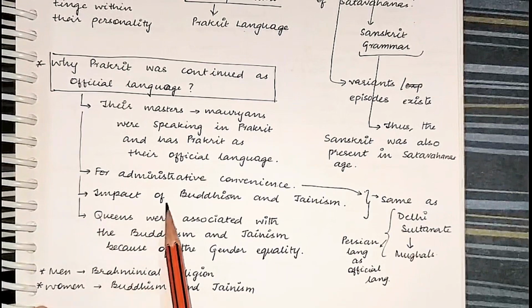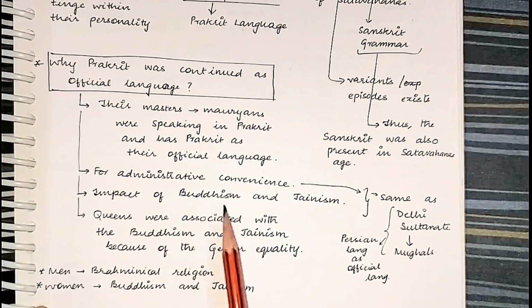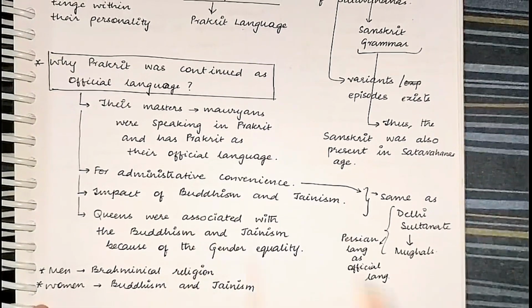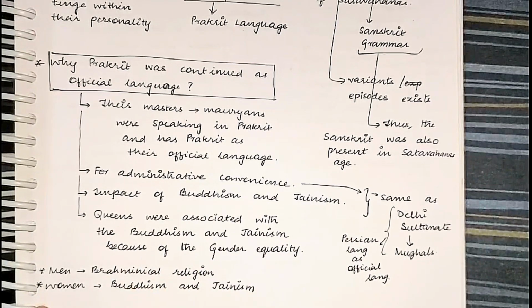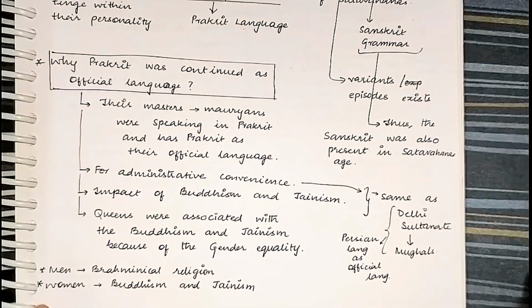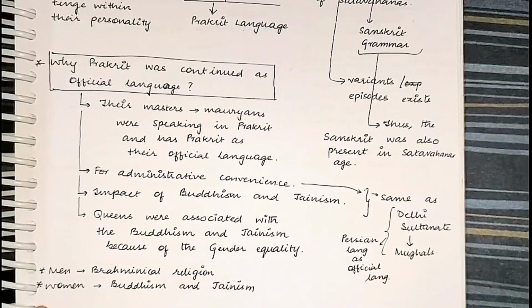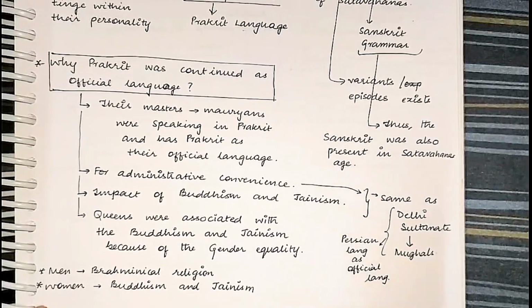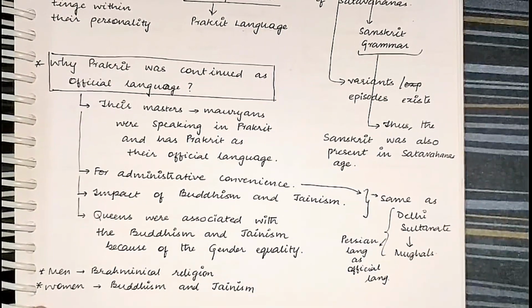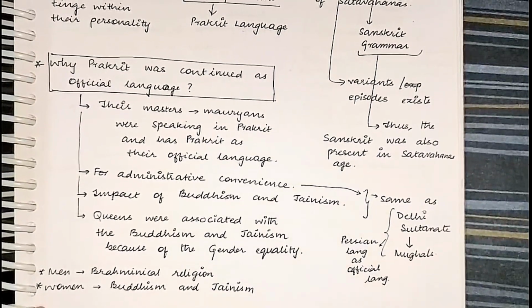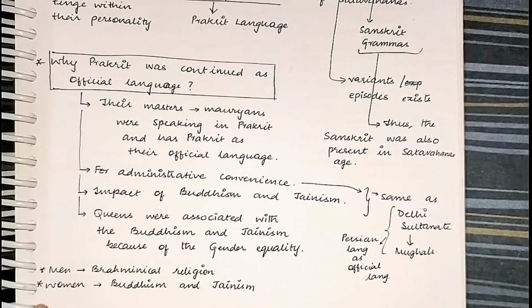And yes, the impact of Buddhism was huge during those times. And the queens were associated with Buddhism and Jainism. Remember, in the Shatavahana dynasty, the kings, the male persons, were associated with Brahmanism, and the queens were associated with Buddhism. Because in Buddhism, both male and female have equality. That's it.